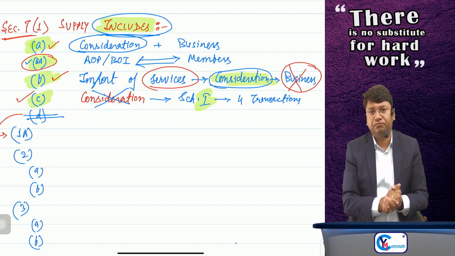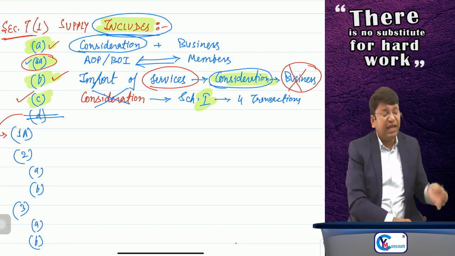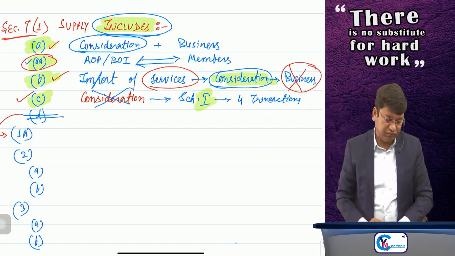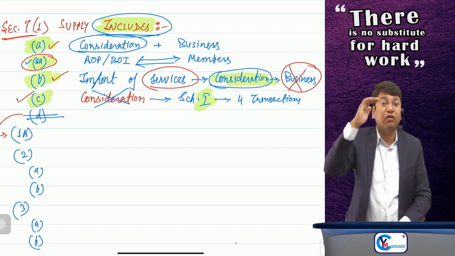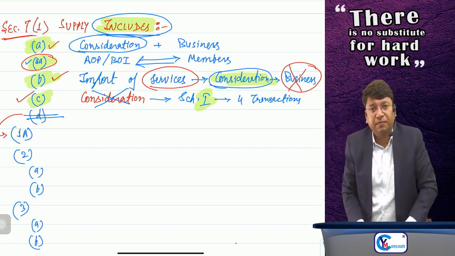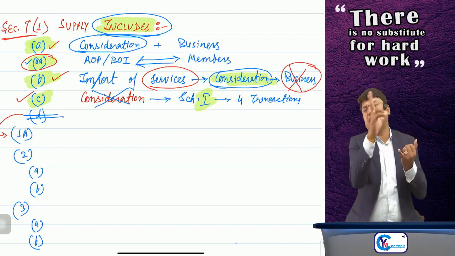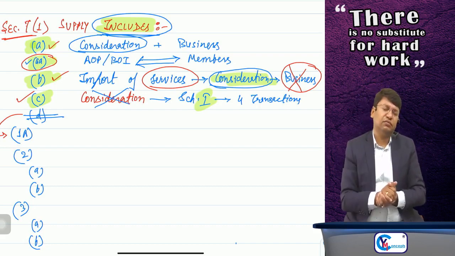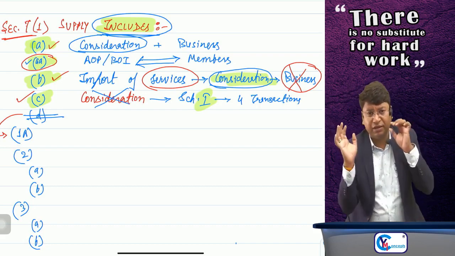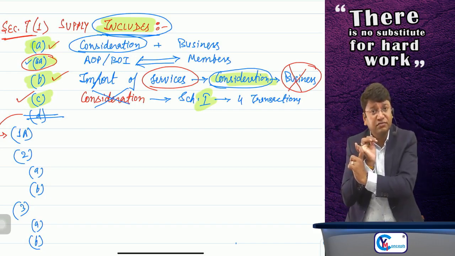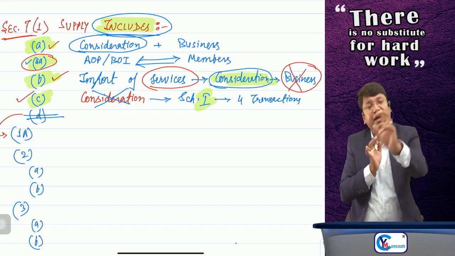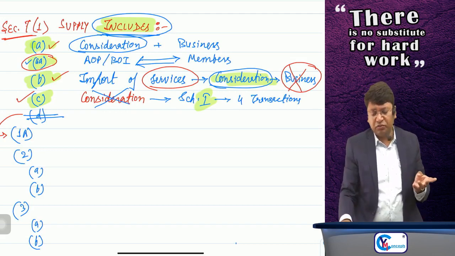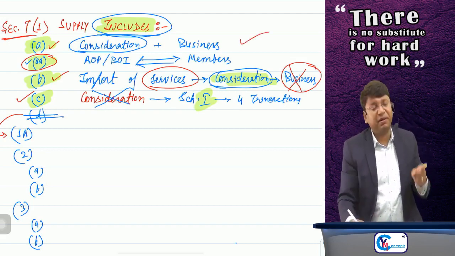Suppose any question comes in your life, whether this particular transaction is supply or not. How to decide, how to define, what mindset should you apply? First, just check section number 7, subsection 1. Supply includes, clause number A, all forms of supply. Is it for a consideration? Is it in the course or furtherance of business? If the answer is yes, supply by a person for a consideration in the course or furtherance of business, then yes, it is supply.